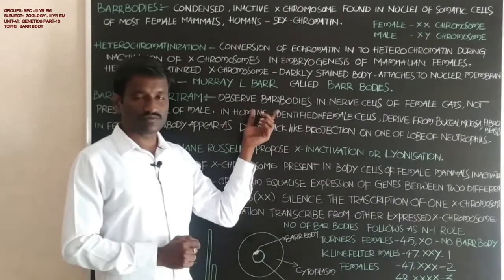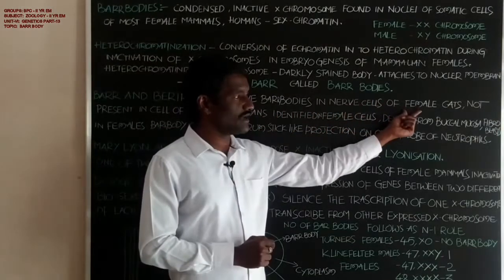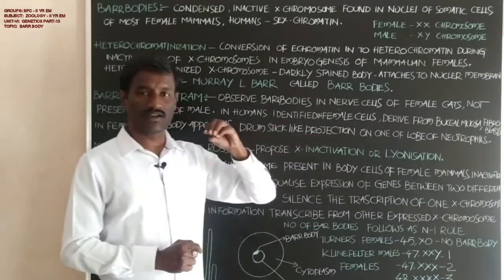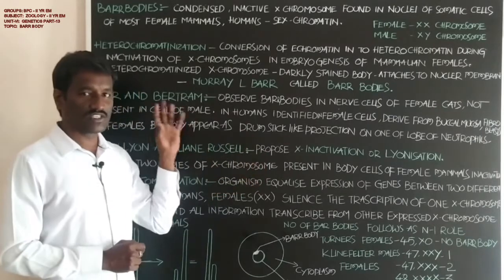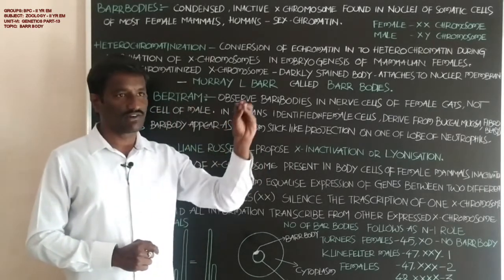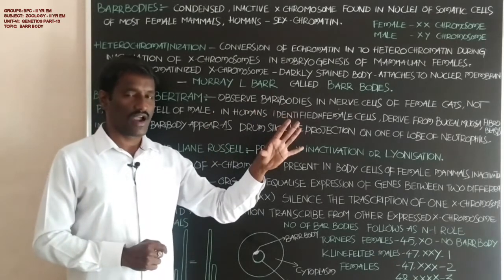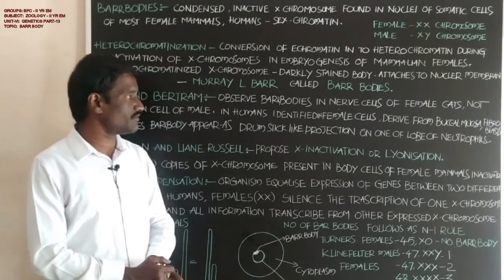These are the Barr bodies observed in nerve cells of the female cats, and they are not present in the males. These are the Barr bodies observed in the somatic cells of the female cat, and at the same time the male cat does not possess these Barr bodies.